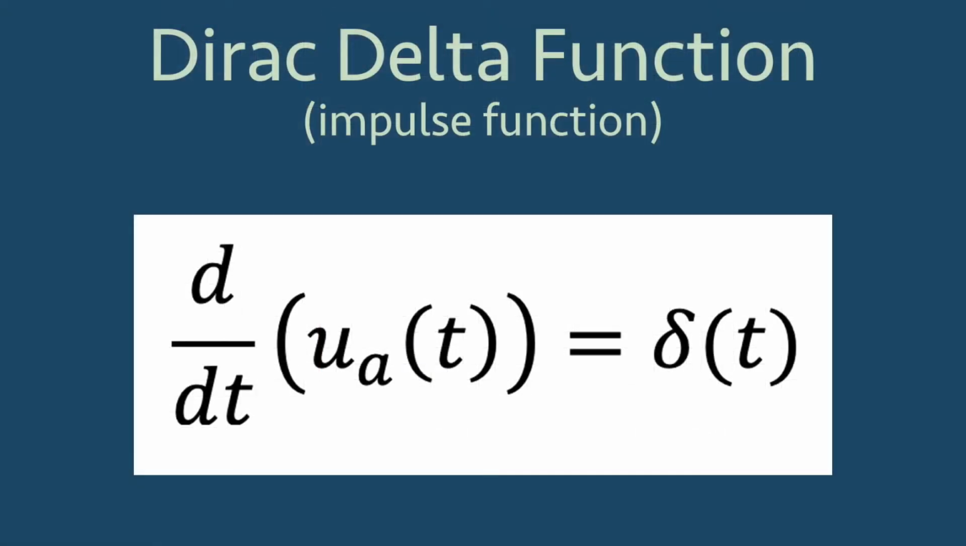Another observation is that δ(t) can be thought of as the derivative of the unit step function, which changes from the horizontal line y = 0 to the horizontal line y = 1 at t = a. The derivative of this function is 0 everywhere except at t = a, at which point the rate of change is so fast it is infinite.